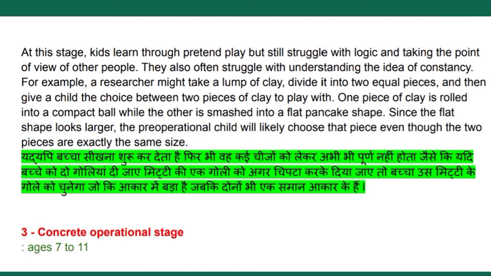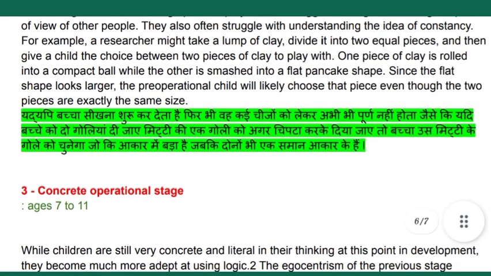Since the flat shape looks larger, the pre-operational child will likely choose that piece even though the two pieces are exactly the same size. Here children's mental strength is not that developed to understand such concepts.